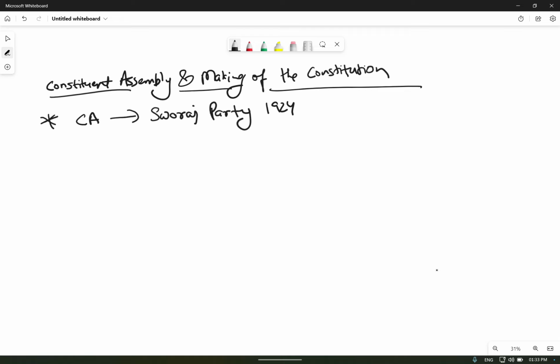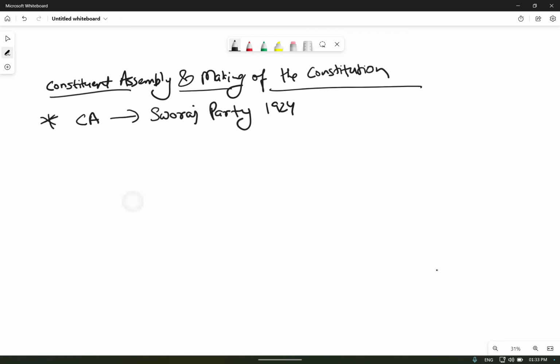Most of the provisions that we considered under the Constitution were taken from the Government of India Act 1935. We have already discussed that most of the provisions present today were also present under that Act.